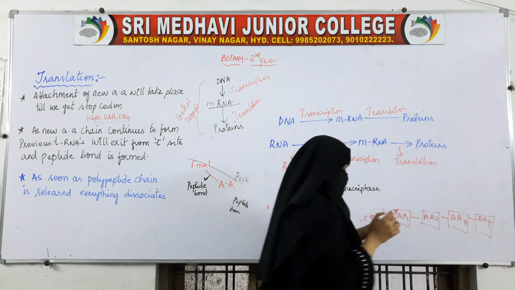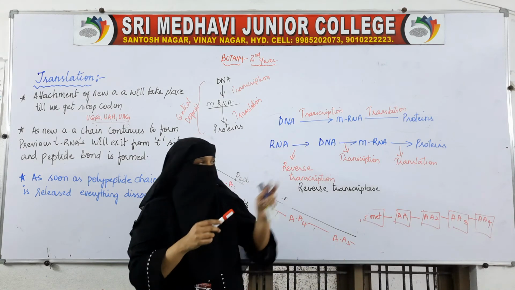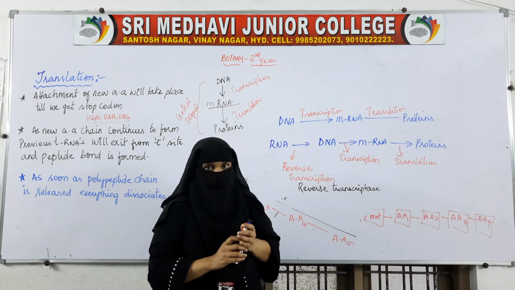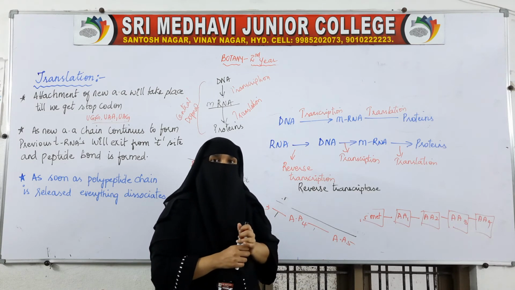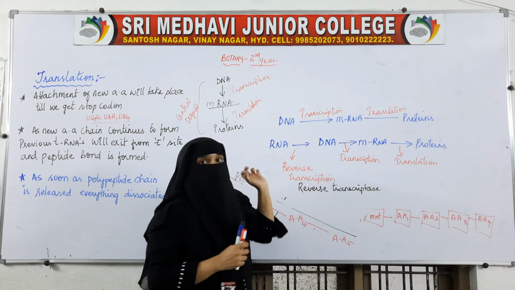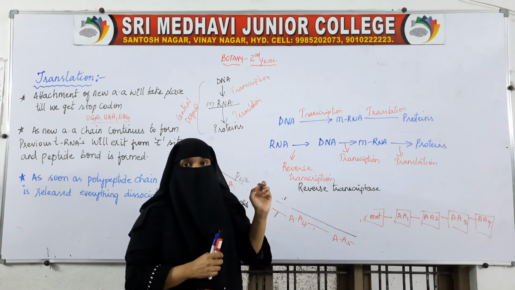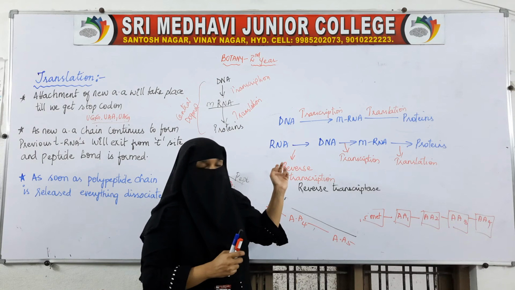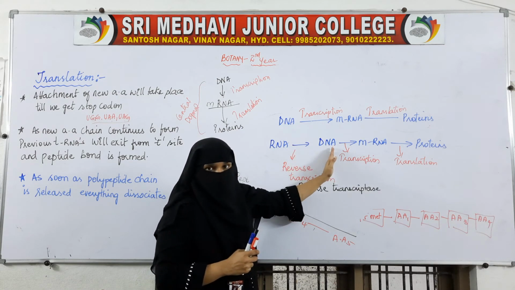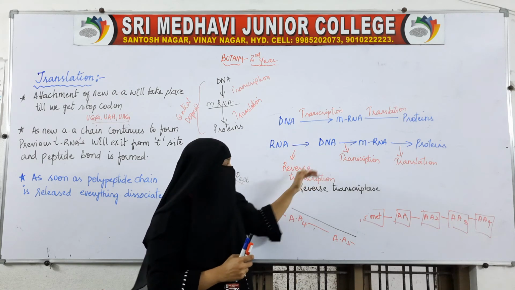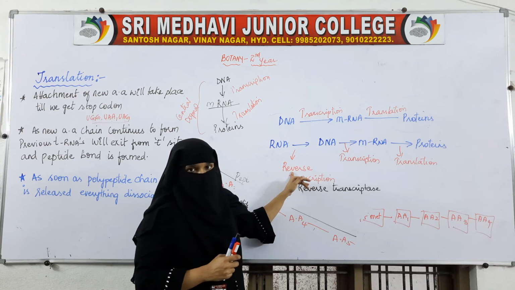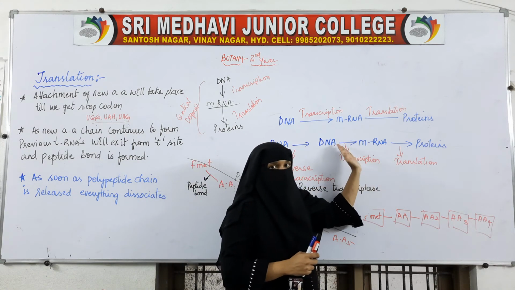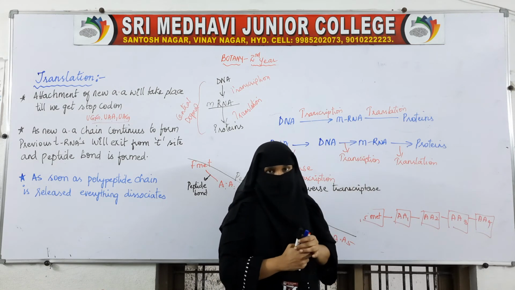So in the organisms where DNA is the genetic material, two processes, transcription and translation, will take place, whereas in the organisms where RNA is the genetic material, this RNA will first change into DNA by reverse transcription with the help of the enzyme reverse transcriptase, then DNA will change into mRNA.